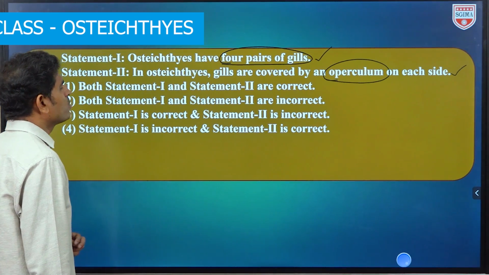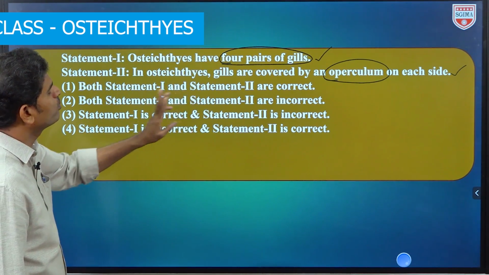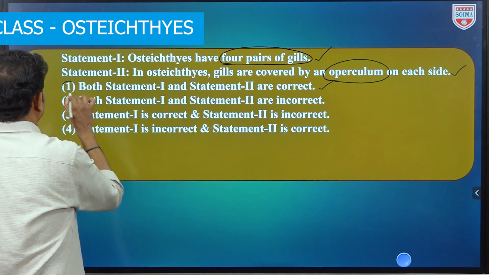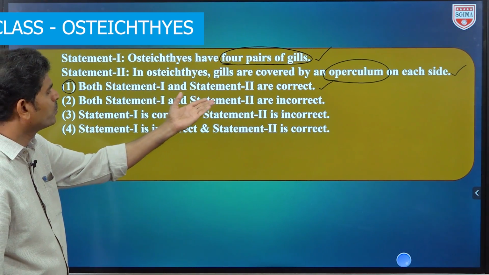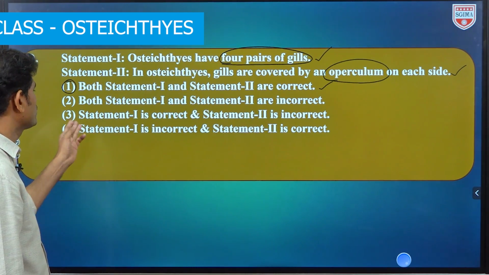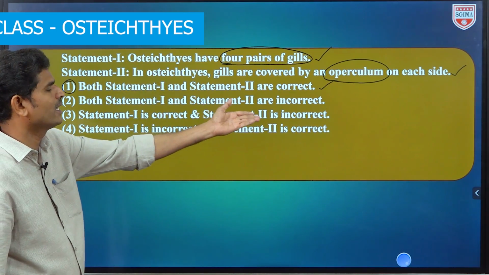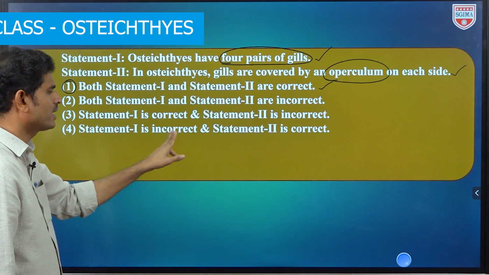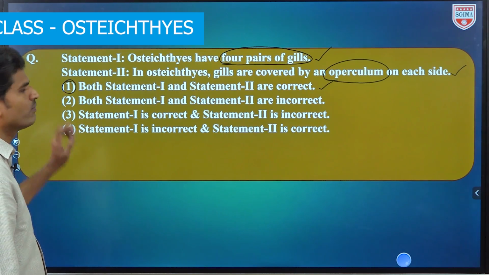So both statement 1 and statement 2 are correct. So this is the only correct option, that is the first option. The remaining options are incorrect. Of course statement 1 is correct, but statement 2 is given as incorrect, so that is wrong. And the fourth one, statement 1 is incorrect and statement 2 is correct. This is also wrong. So the correct option is the first one.